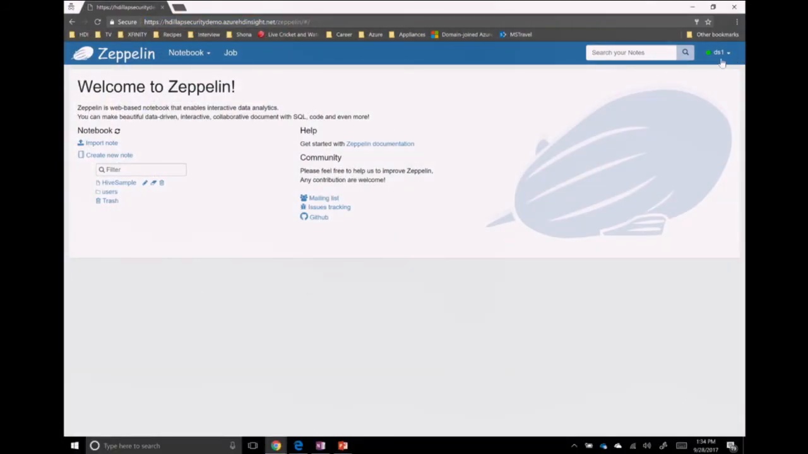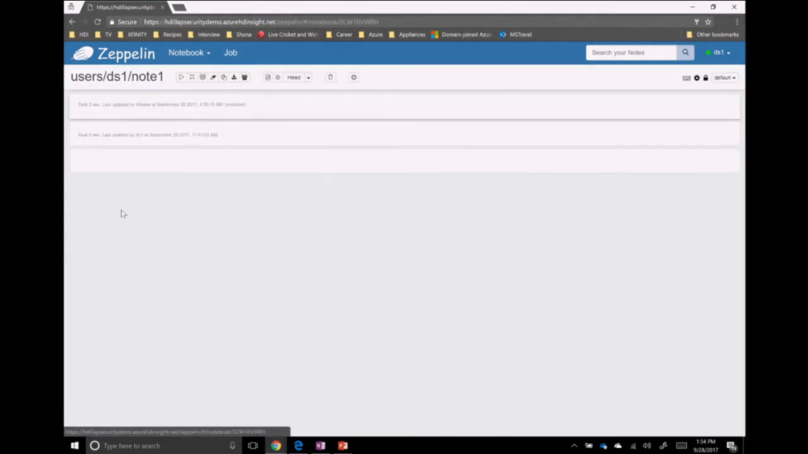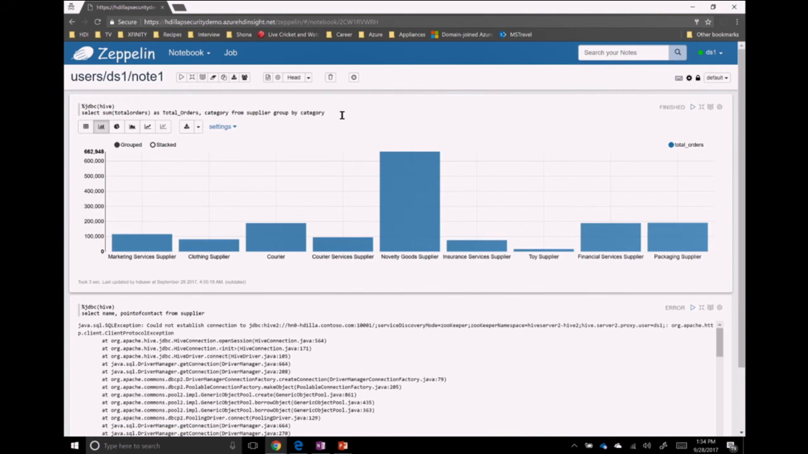So here I am logged in on the same cluster as data scientist 1. This is the LLAP security demo. If I go to users, data scientist 1, and go to note 1, you will see that I'm able to access the columns, the category and the total orders.